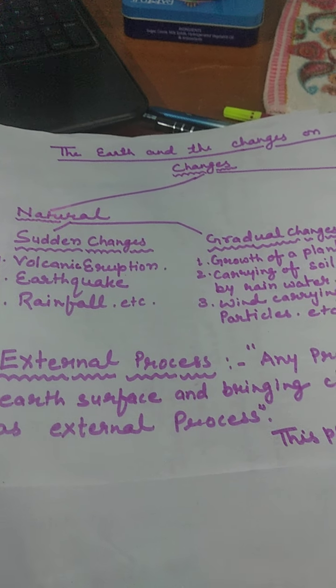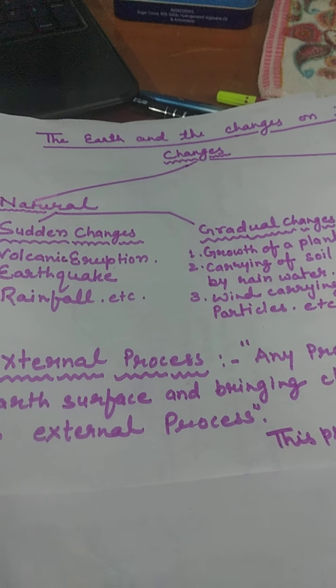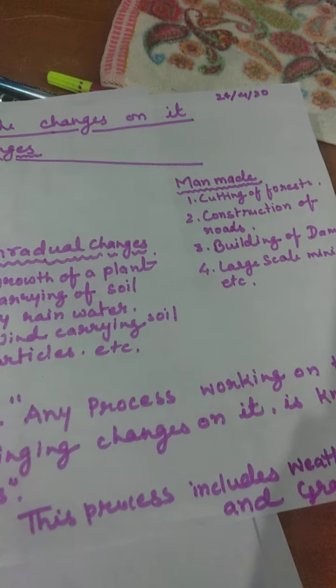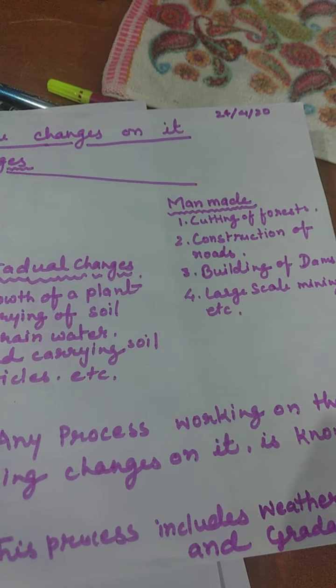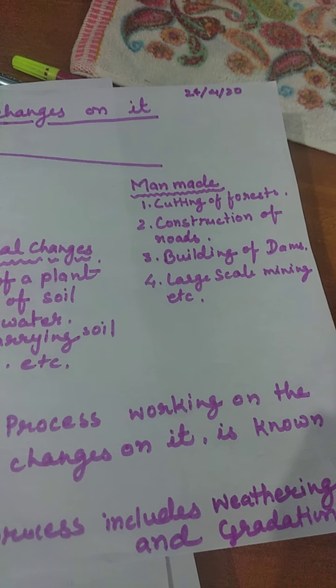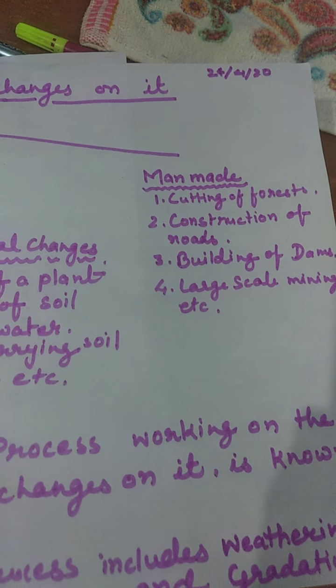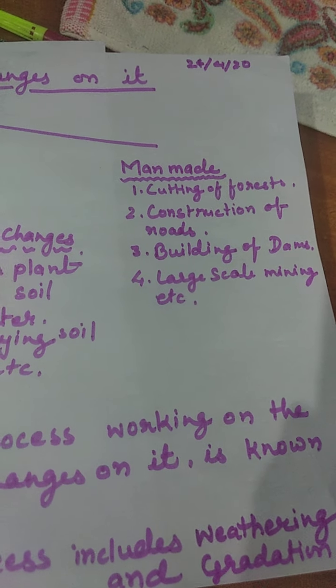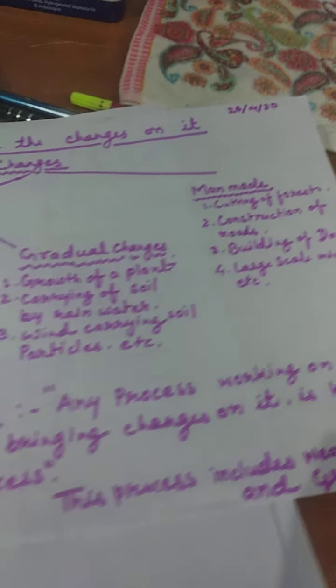Now only natural things do not change the earth surface, but humans can also change the earth surface by cutting the forests, constructions of roads, building of dams, large scale mining, etc.